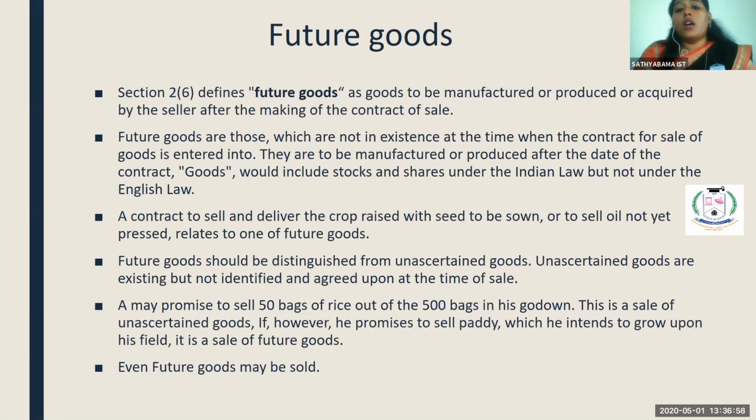The second category is future goods. Future goods are goods which are yet to be manufactured, which are not ready to deliver but will be ready in the future period. These kinds of goods fall under future goods.